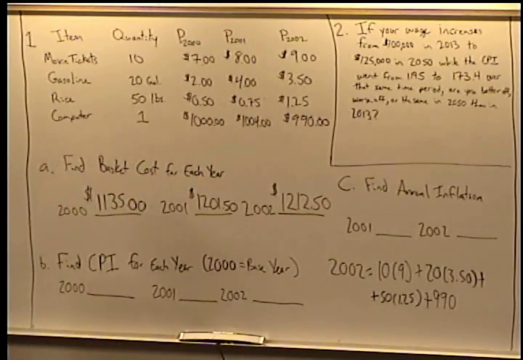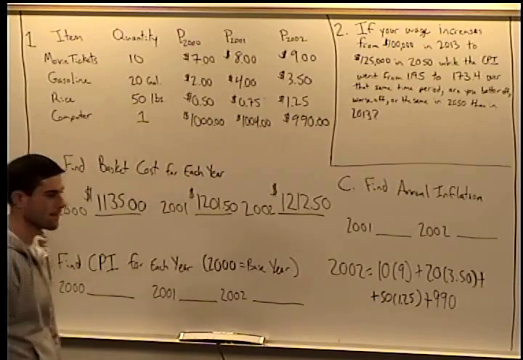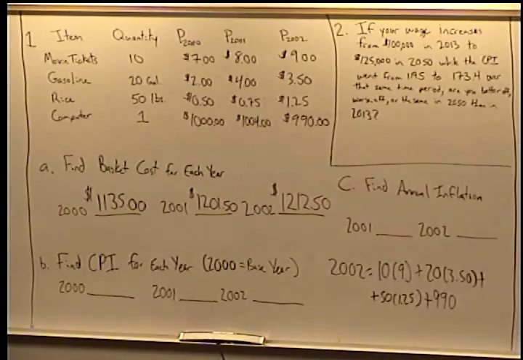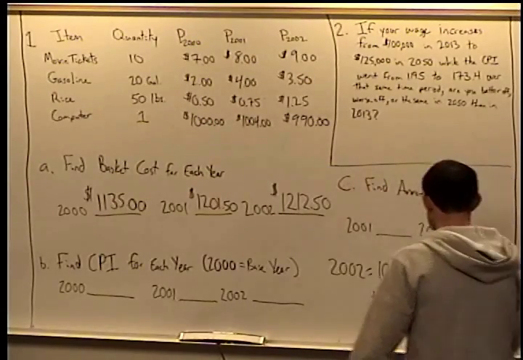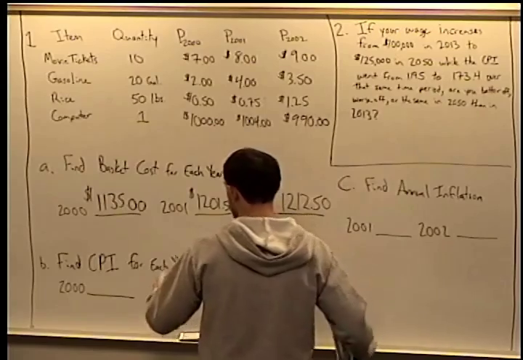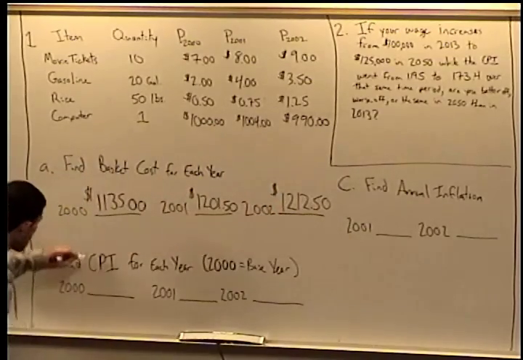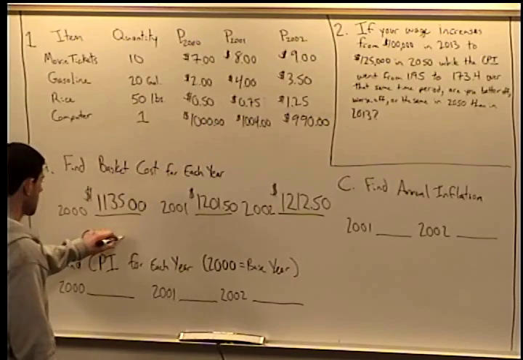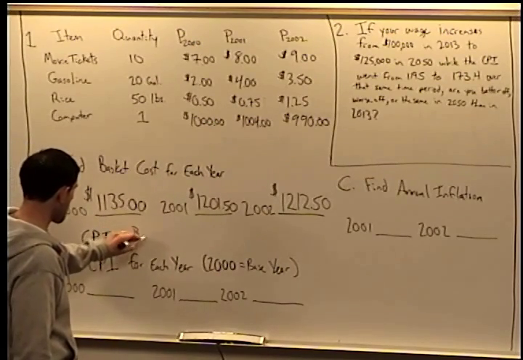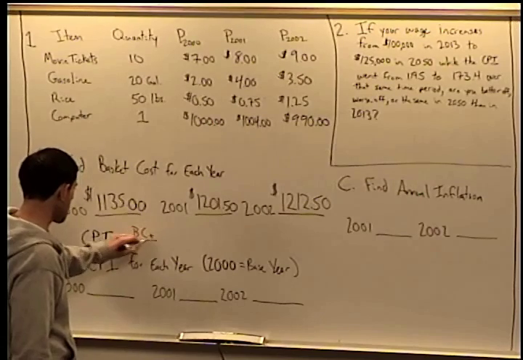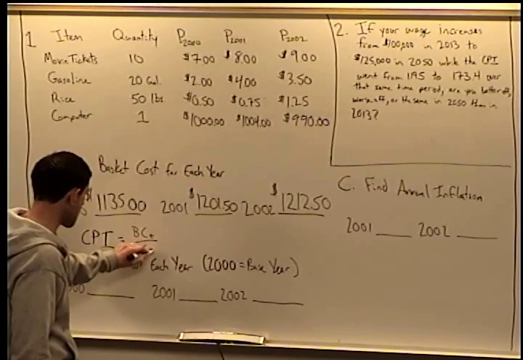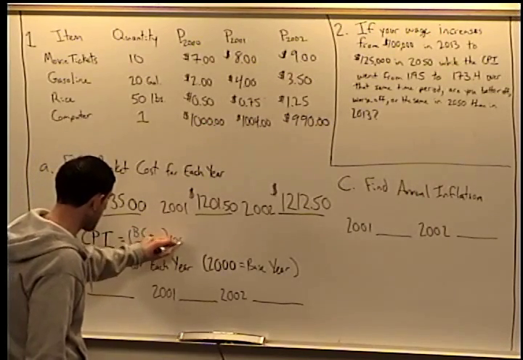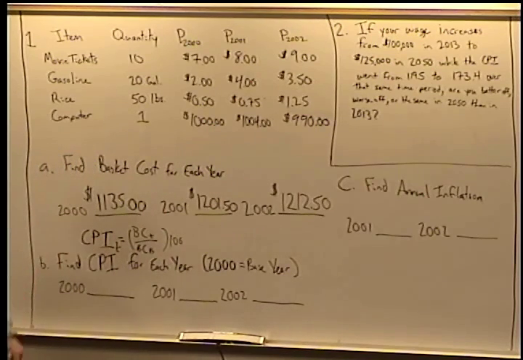All right. Now we're going to go through part B, so we need to find the CPI for each year. And remember, our little hint right here is the CPI equals the basket cost in year T over the basket cost in the base year times 100. And that's going to be the CPI for that year.